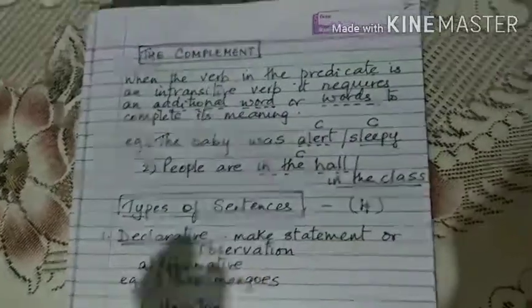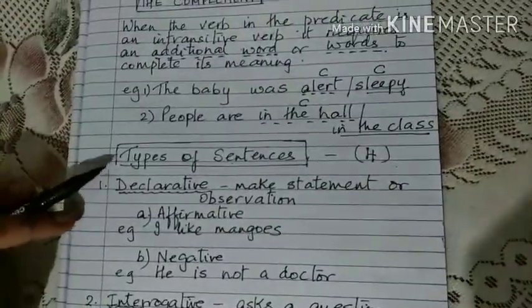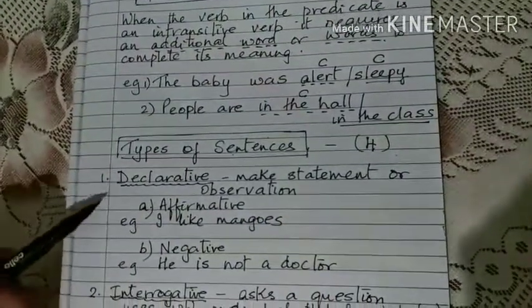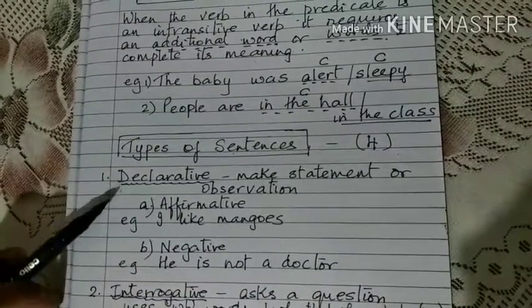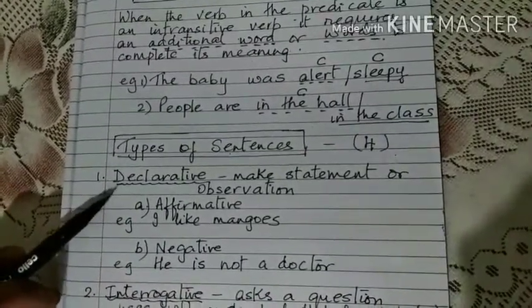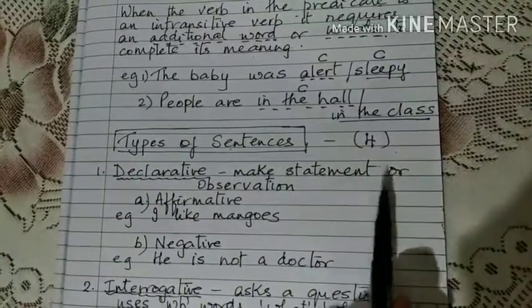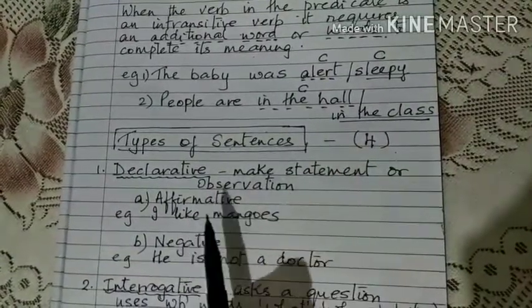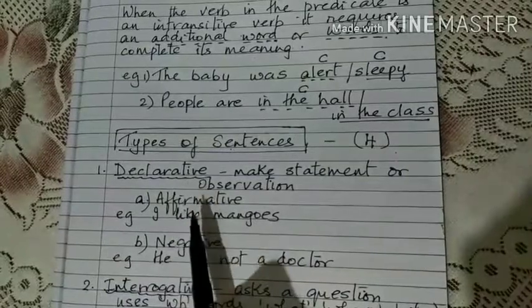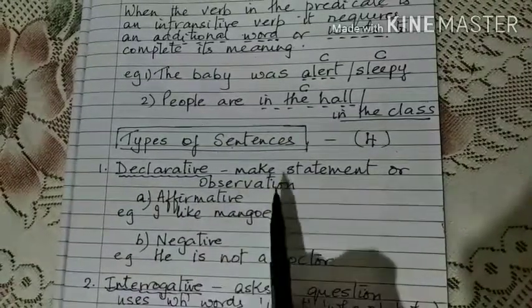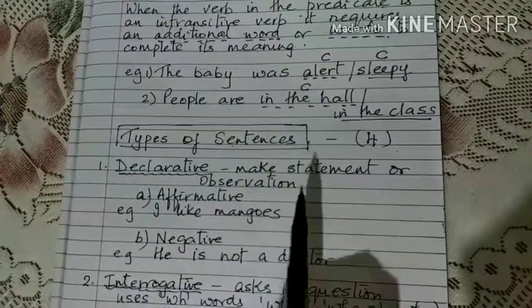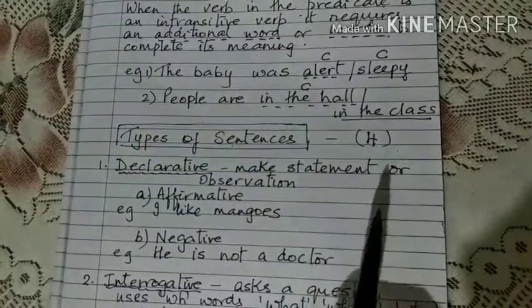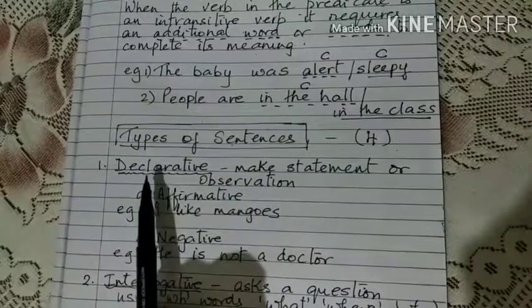Now we come to the different kinds of sentences. The first kind of sentence is a declarative sentence or an assertive sentence. What is a declarative sentence? Any sentence that makes a statement or an observation is known as a declarative sentence. For example, my name is Rita. That is a declarative sentence. I am an Indian. I study in standard 9. That is a declarative sentence.